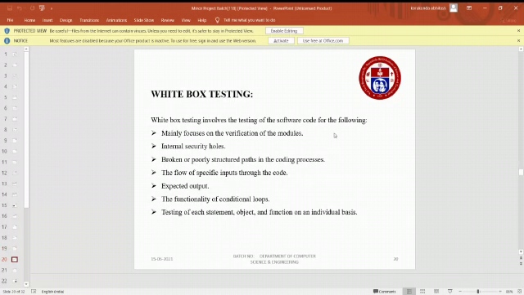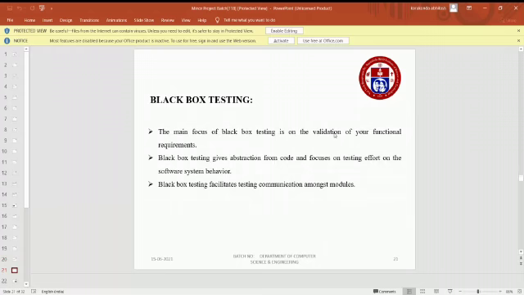White box testing mainly focuses on the verification of the modules, internal security holes, broken or poorly structured paths in the coding process, the flow of specific inputs through the code, expected output, the functionality of conditional loops, and testing of each statement, object, and function on an individual basis.